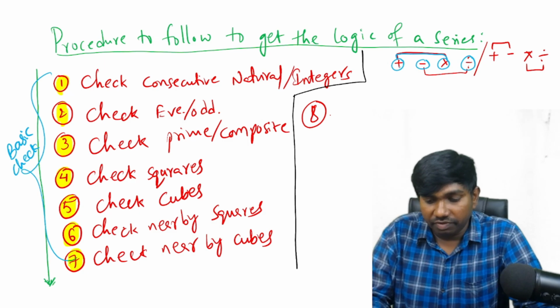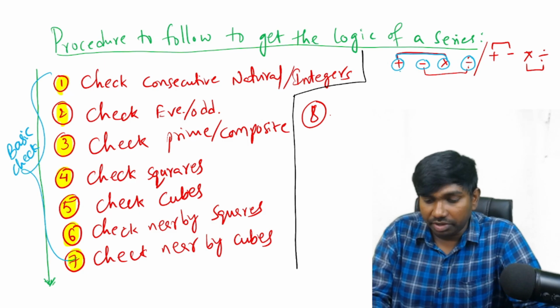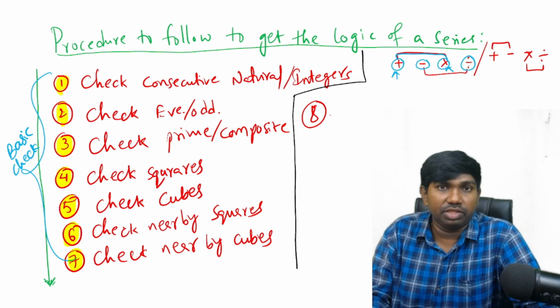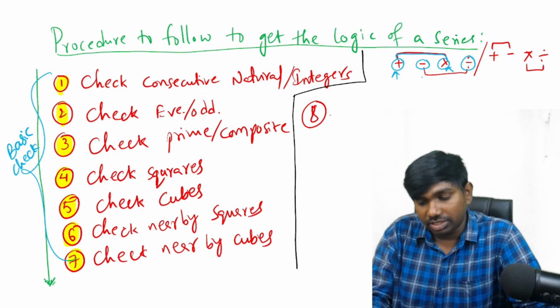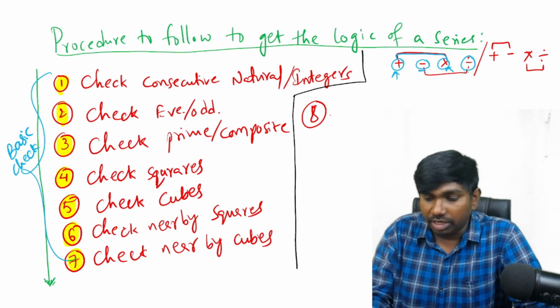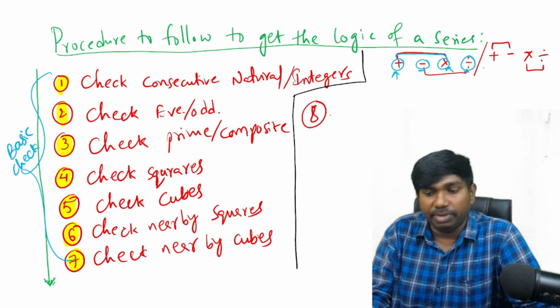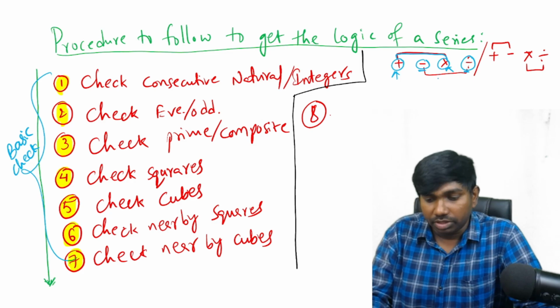Then how to identify whether it is plus or into? If the increasing is slow, then we may go with the plus. If there is a drastic increase, means the growth rate is high, numbers are increasing fastly, then we can deal with the multiplication. And the same way with the minus and divided by also. If the decreasing is slow, means the number to number gap is very less, then we can deal with the minus, and number to number gap is very high, then it is better to deal with the division. Okay, this is one category.